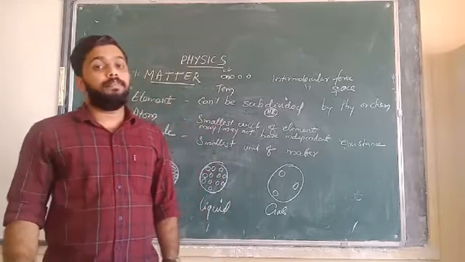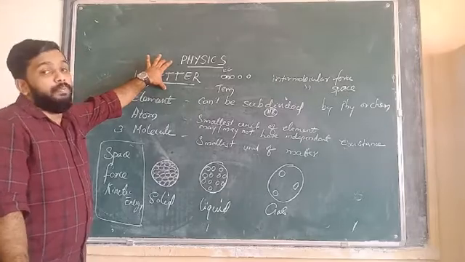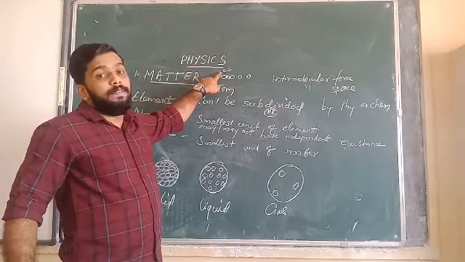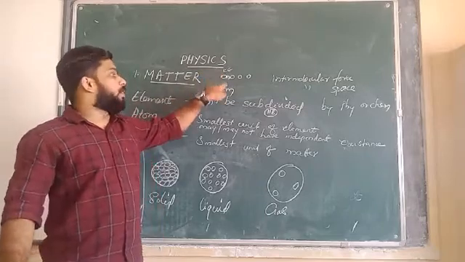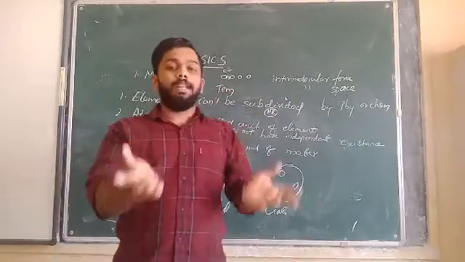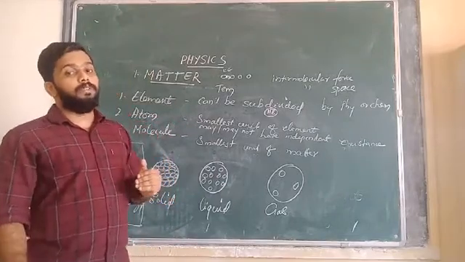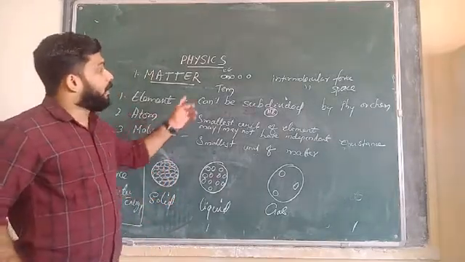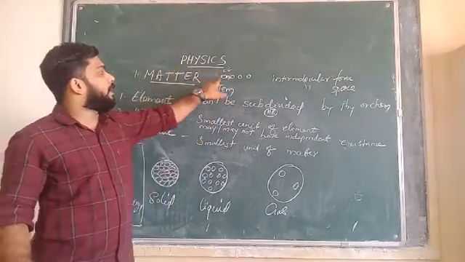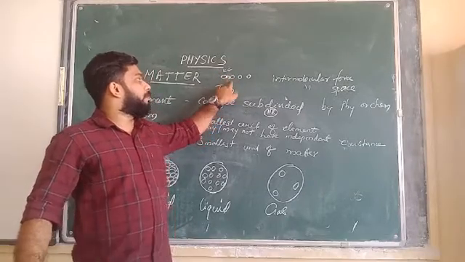So what is the kinetic theory of matter? Kinetic theory of matter is telling that matter is made up of tiny particles which are in motion. Surely they have kinetic energy, and this kinetic energy is directly proportional to the temperature. That is the second point. That means when the temperature is increasing, the kinetic energy is increased, and when the temperature is decreasing, the kinetic energy also will be decreased. Then third point is that the matter is made up of particles, and there will be a force of attraction between the particles of matter.